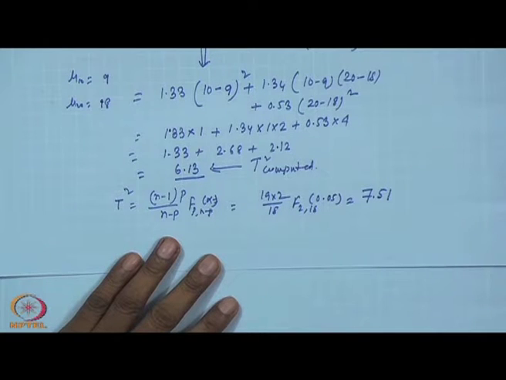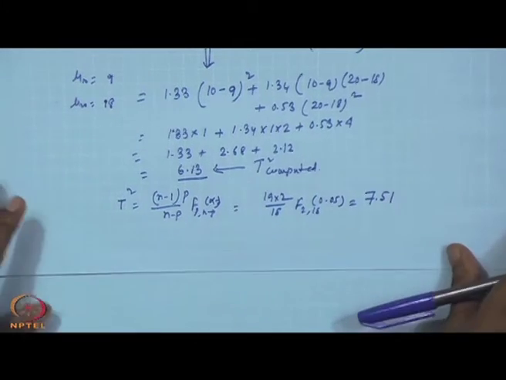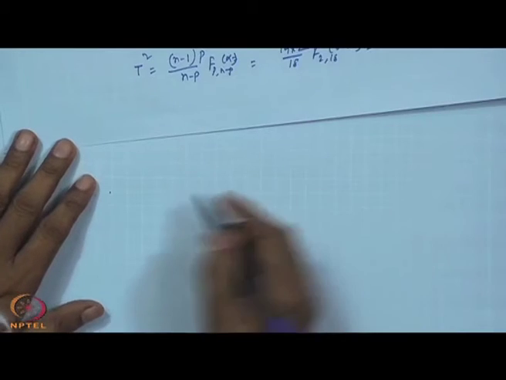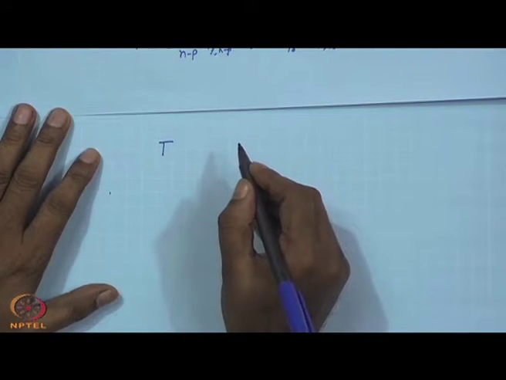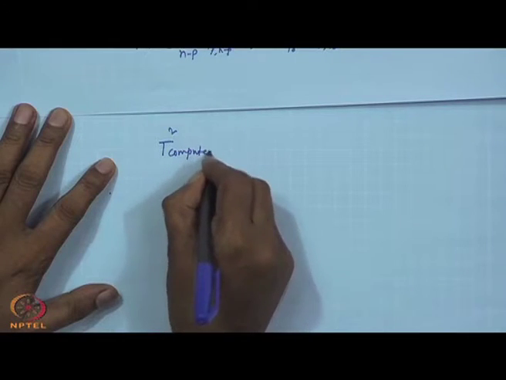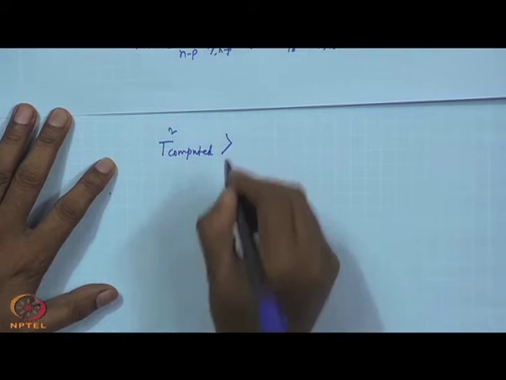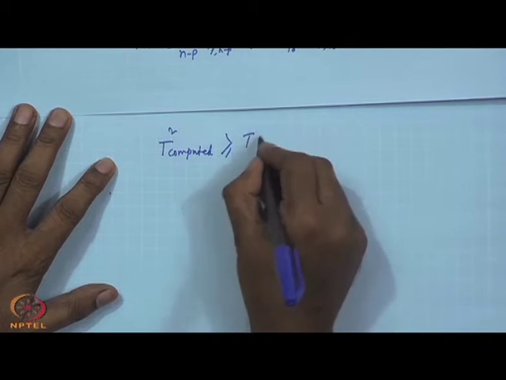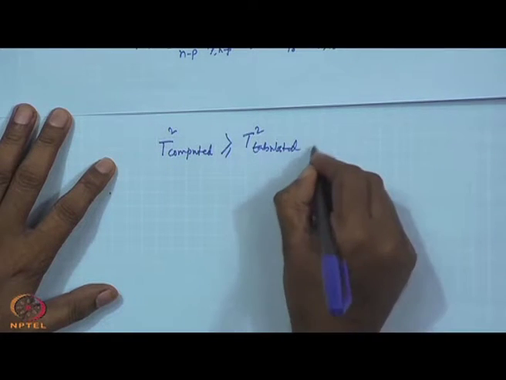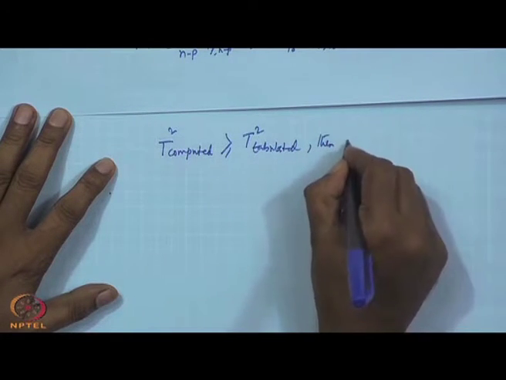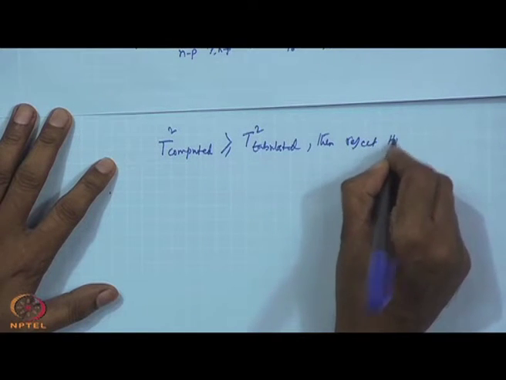So, reject or accept? Why reject? You will accept or reject? If T square computed is greater than or equal to T square tabulated, then reject H0.